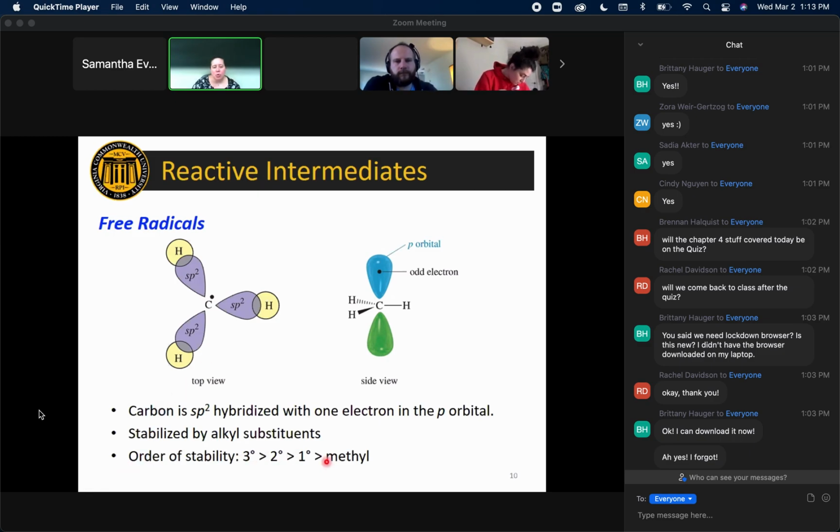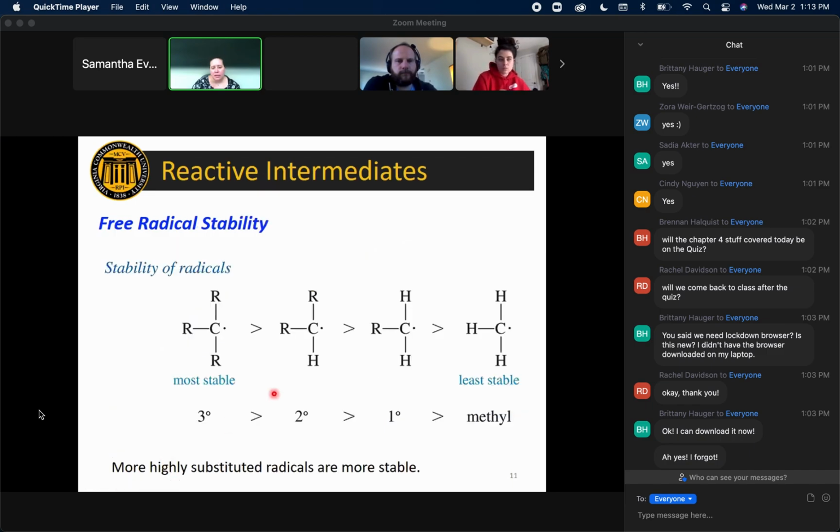And so we have the same order of stability as we do for carbocations. Here is the same thing I just said in a more drawn out fashion, where the most stable carbon radical is the one with the most R groups on it. This is a tertiary carbon radical. Here's a secondary carbon radical, it's a little bit less stable. And then of course the least stable is a methyl group.